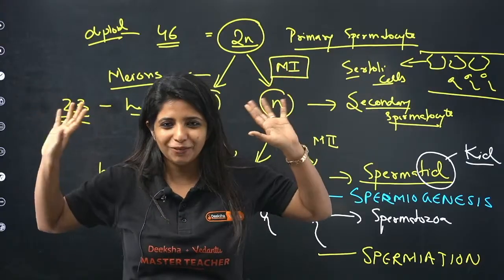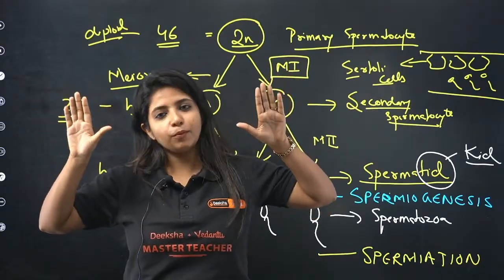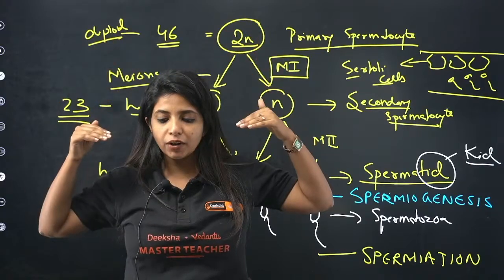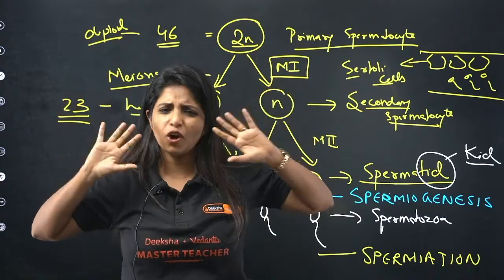You do not have any name for them. Basically, they also have 46 chromosomes. What type of division did it undergo? It underwent mitosis, normal division.